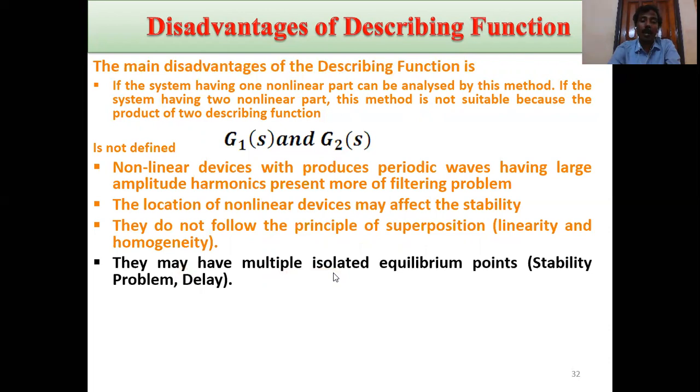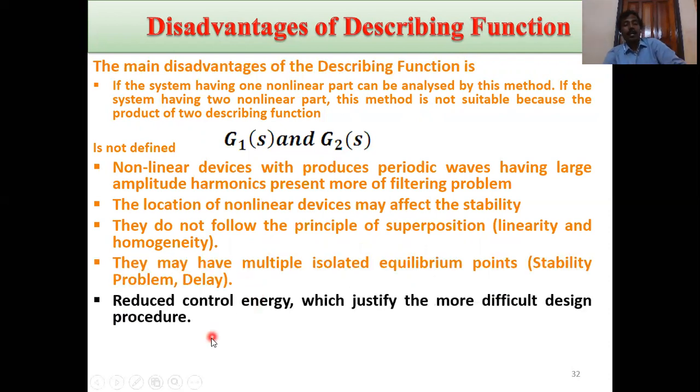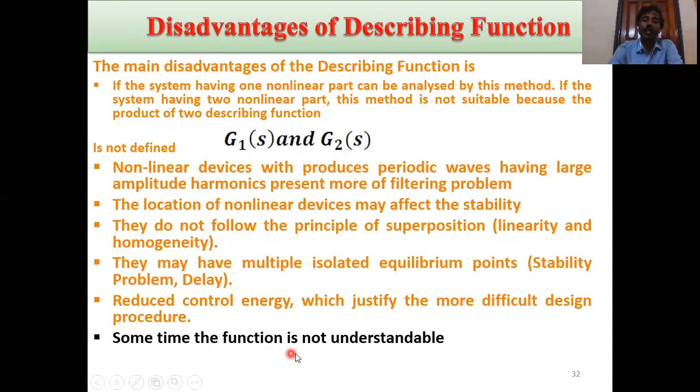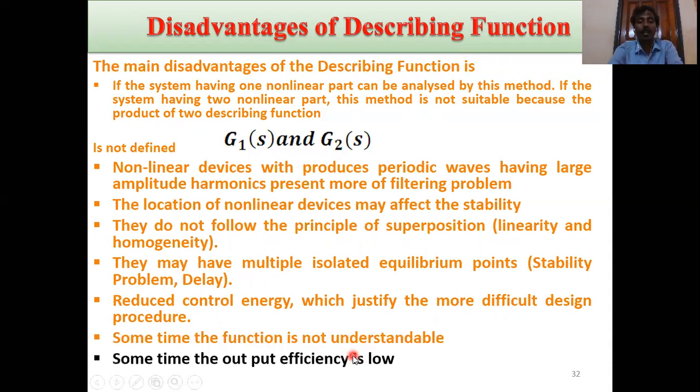They may have multiple isolated equilibrium points. That's why there are stability problems and system delay. Reduced control energy justifies the more difficult design procedure. Sometimes the function is not understandable, sometimes the output efficiency is low, and overall operating time is high.